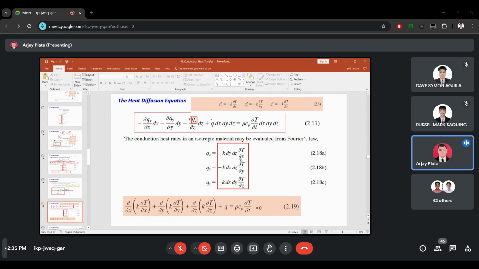Okay, so as you can see, we are still using the partial derivative because we are dealing with more than one variable. If it's only x, we will consider only the derivative dT over dx, no? But now we are using x, y, z, so we have to consider the partial derivative. So this symbol is a partial derivative symbol. So how did we get this equation?